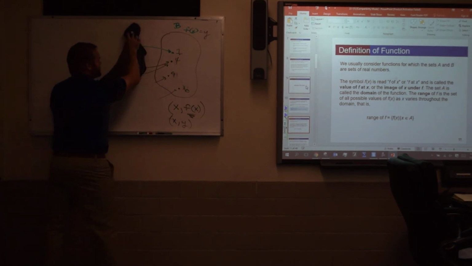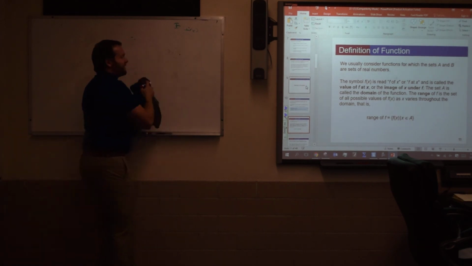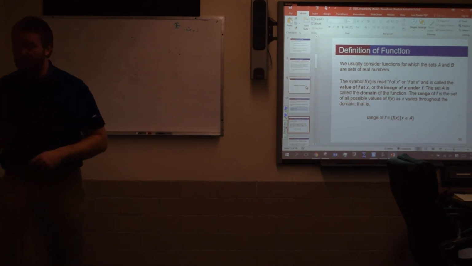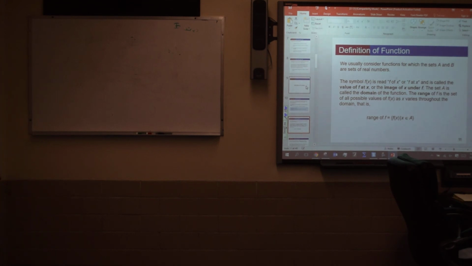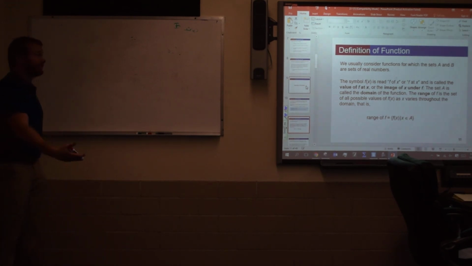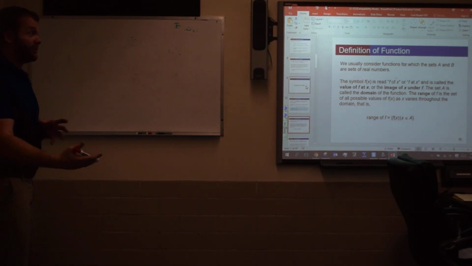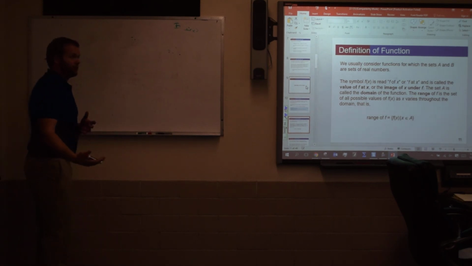Just some vocab words that allow us to talk about things in an easier manner. Instead of saying, hey, these are all the values that you plug into your rule, or all the values you're allowed to plug in, they call those numbers your domain. Does that make sense? And your output values, all the values that you get after you plug something in, are called your range.